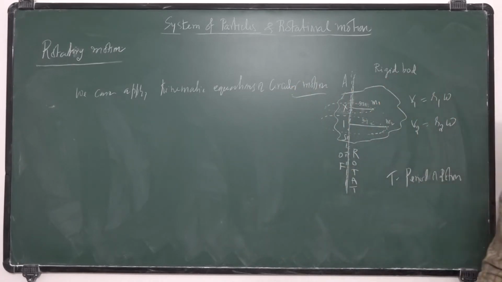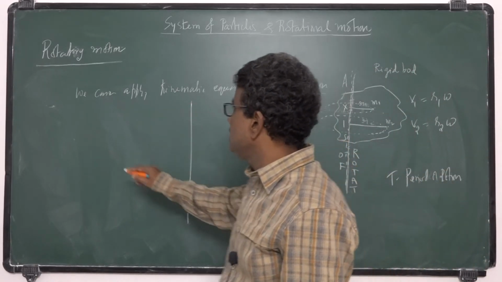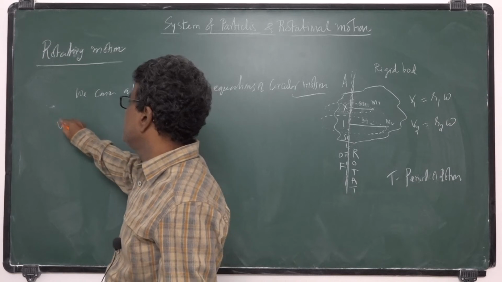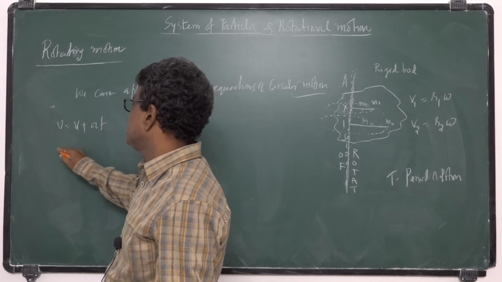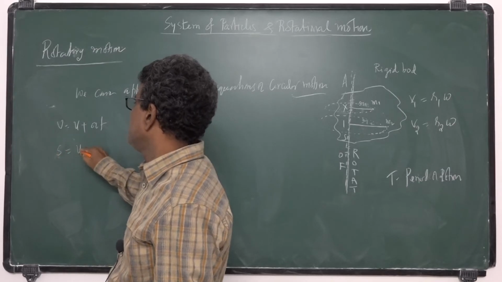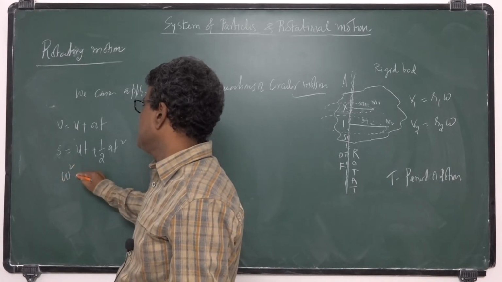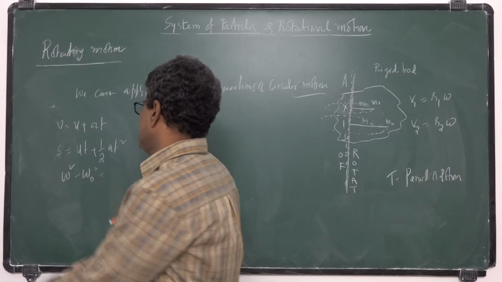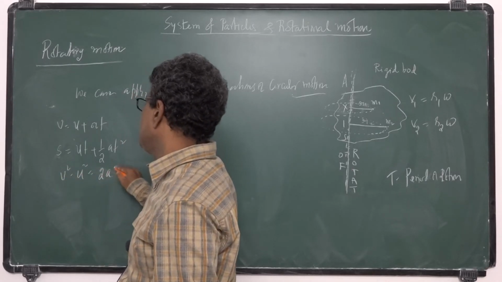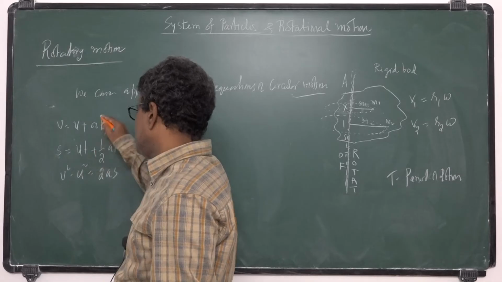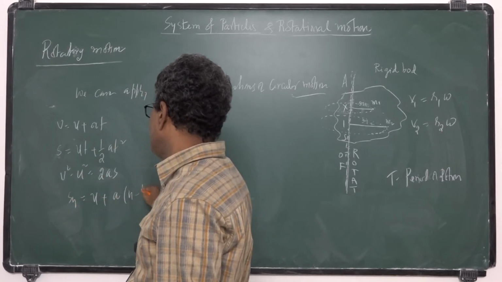What are the equations of motion in kinematics? V is equal to u plus at, the first equation. S is equal to ut plus half at square, the second equation. v square minus u square is equal to 2as, and Sn is equal to u plus a into n minus half.